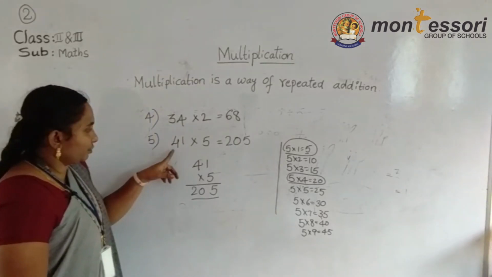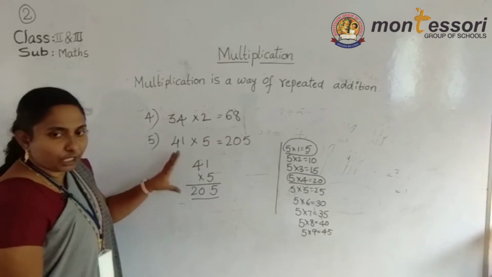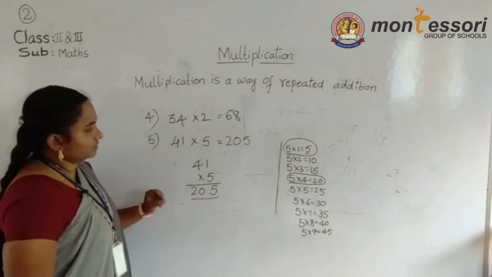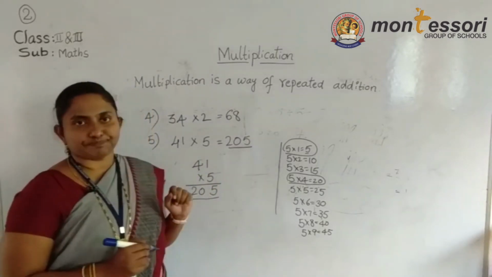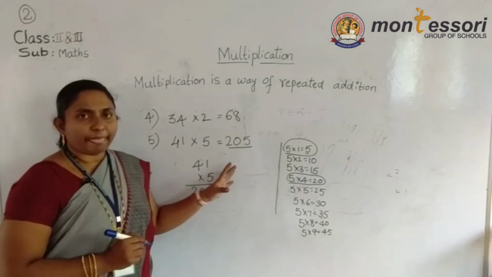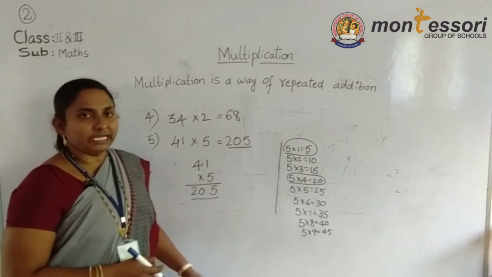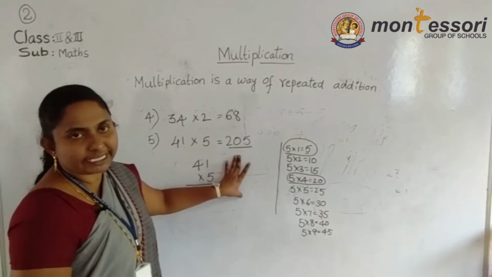Okay, understood? This is the way we can do multiplication with a 2-digit number. You can draw the pattern like this and do it like this. So 205 is the answer. This is normal multiplication, where we have no carrying numbers.